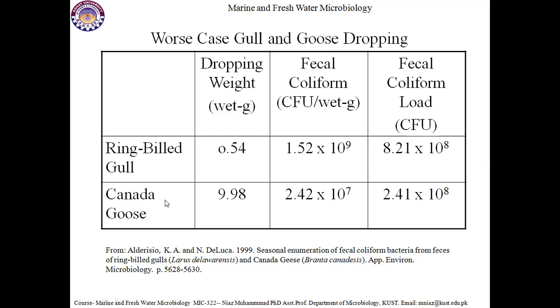If you look at the Canadian goose, its dropping weight is 9.98, almost 10 grams. It contains 2.42 into 10 to the power 7 fecal coliforms per gram, so its load to water bodies is 2.41 into 10 to the power 8 CFU in water.